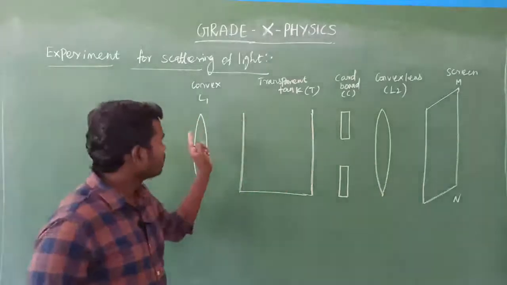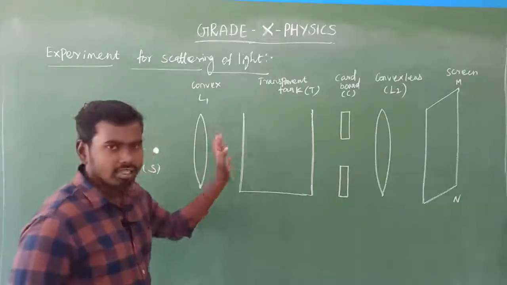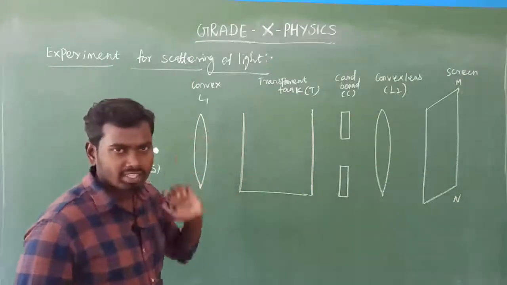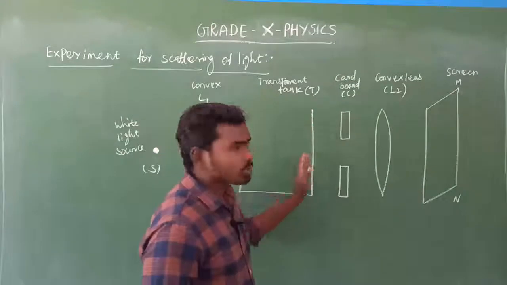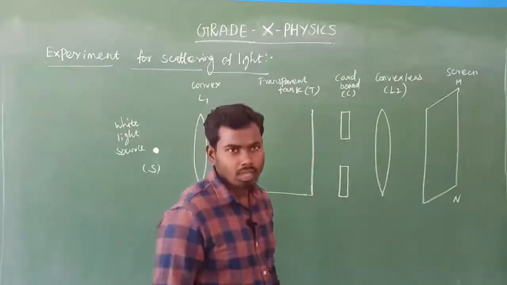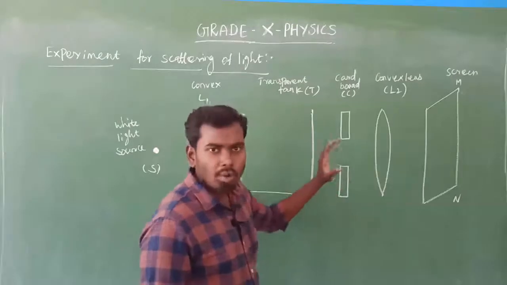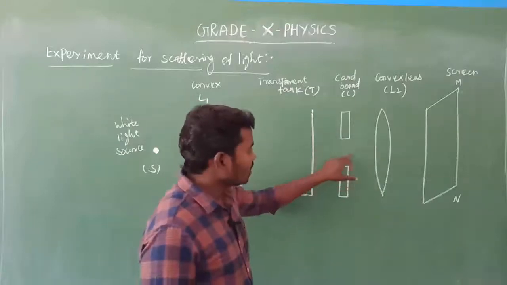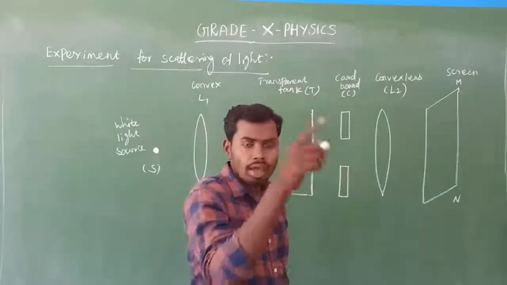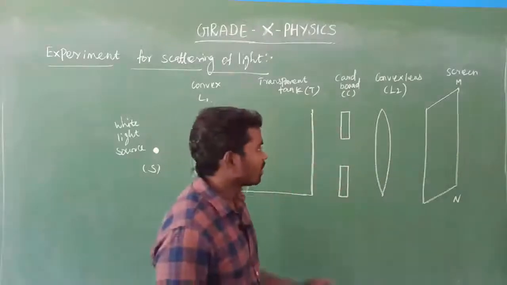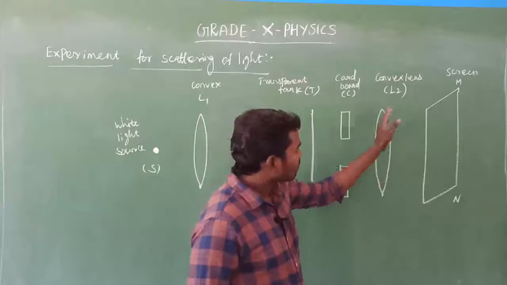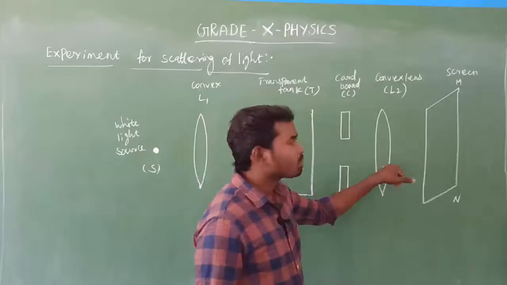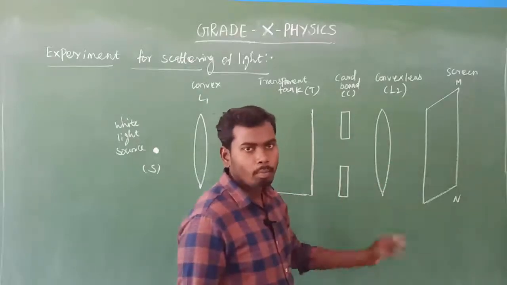This is a transparent tank, so maybe made up of glass. The transparent tank T is placed after convex lens L1, isn't it? Yes. Next, after this transparent tank T, a cardboard C is placed, having a circular hole at its middle point, isn't it? Yes. Then after this cardboard C, another convex lens L2 is placed.